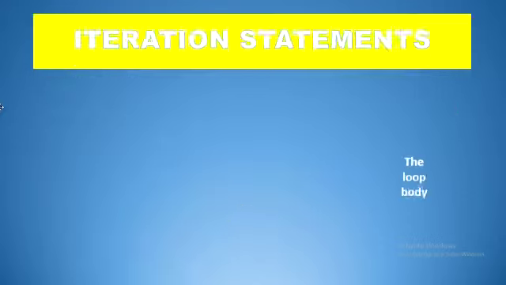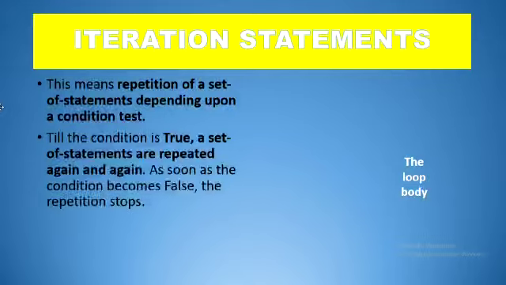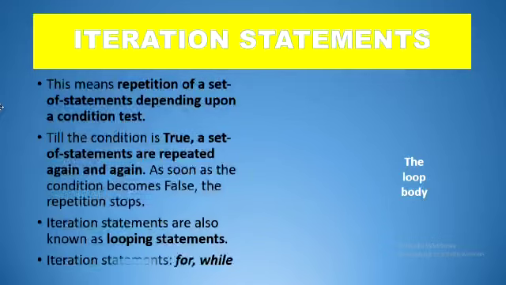Now the third type of statements are iteration statements, which means we repeat a set of statements depending upon the condition test. Till the condition remains true, we go on executing the set of statements. As soon as the condition becomes false, the repetition stops. These are also known as looping statements. The iteration statements in Python are for and while.